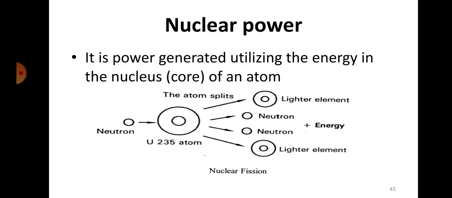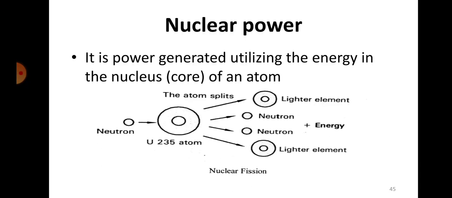So there are two types of reactions. I'm sure all of you would know that. One is called nuclear fusion, and another one is called nuclear fission. Nuclear fusion means combining two atoms and making a larger atom. Nuclear fission means a large heavy atom will be broken into two different lighter atoms, thereby releasing a tremendous amount of energy. Okay, so how is it usually done? When you strike the atom with a neutron, it gets split into two different atoms, thereby releasing a lot of energy, and we use that energy to convert into electricity.